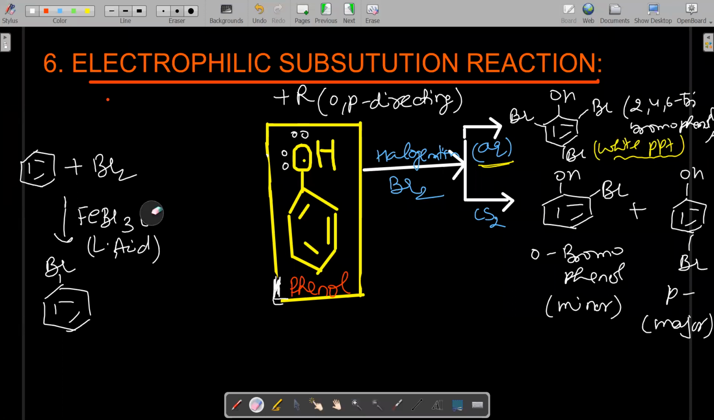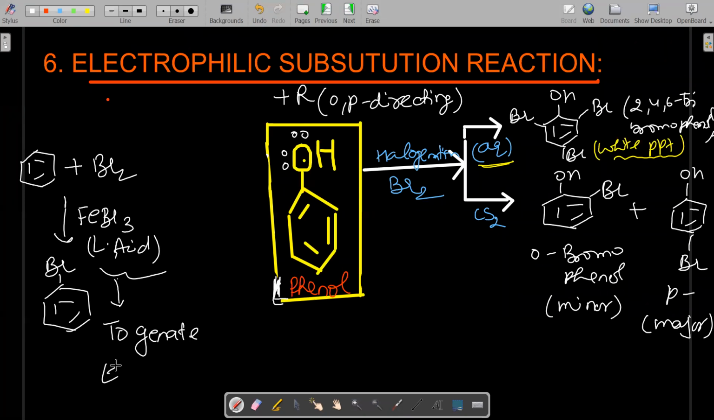The catalyst is required. Why is a Lewis acid catalyst required over here? Why are we mentioning the catalyst? What is the role of the Lewis acid catalyst? What is the role of FeBr3? During halogenation of benzene, the Lewis acid catalyst is very much required. Why is it required? Anybody? Tell me, what is the role of the catalyst?